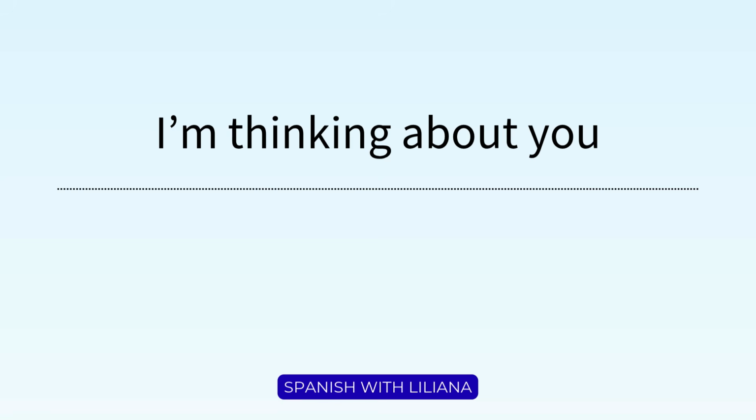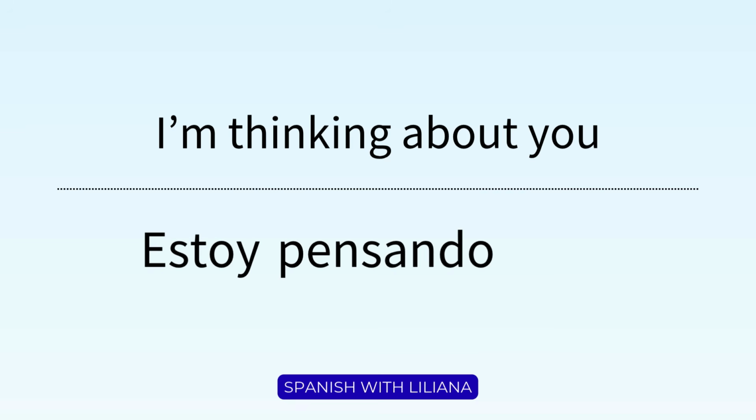I'm thinking is estoy pensando. Or we can use the pronoun, but it's not needed because the verb is conjugated to the person. With the pronoun, it is yo estoy pensando. Now, in English, we use about, but in Spanish, we use en. About usually gets translated to sobre. So we wouldn't say sobre ti, we say en ti. Estoy pensando en ti.